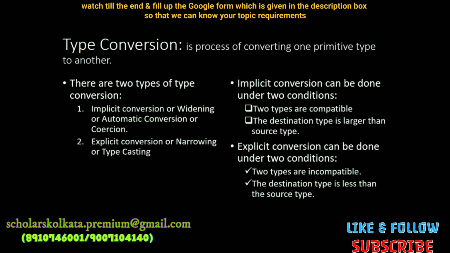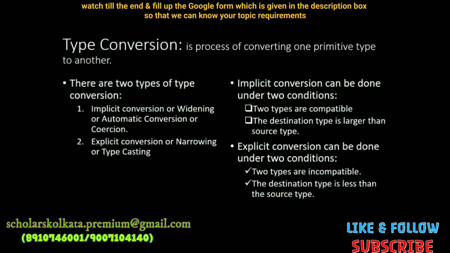Type conversion. Type conversion is a process of converting one primitive data type to another. We have already studied the different kinds of data types available, so for that purpose we need some conversions between primitive data types. We have already understood the bit width of each data type. So if you take a lower bit width data type and convert it into a higher bit size, we call it implicit conversion.